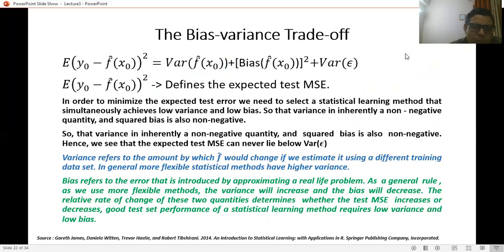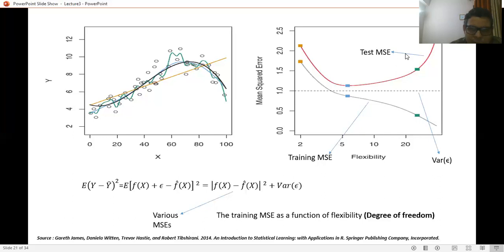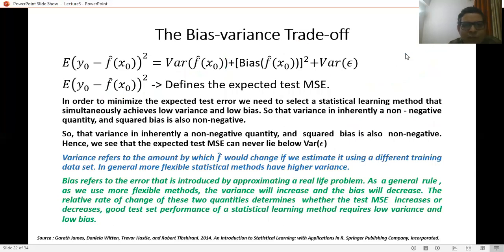Now, when we talk about the testing MSE and the training MSE, then definitely there comes a problem of the bias-variance trade-off. When we talk about the expected value of (y0 minus f cap x0) squared at the time of testing, it will always equal the variance in f cap, or variance in the estimation of the value, plus the squared bias in the estimation of the value, plus the variance of the irreducible error.